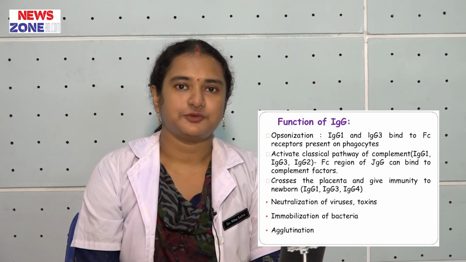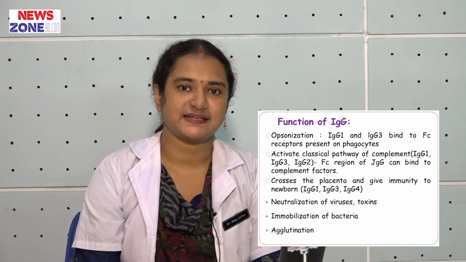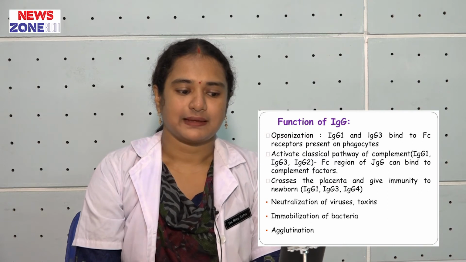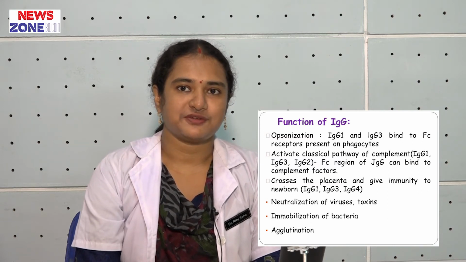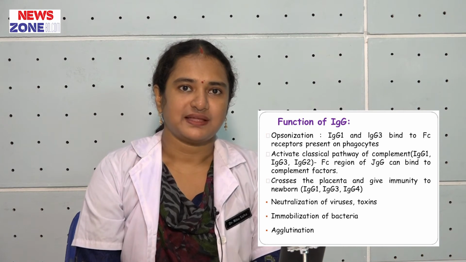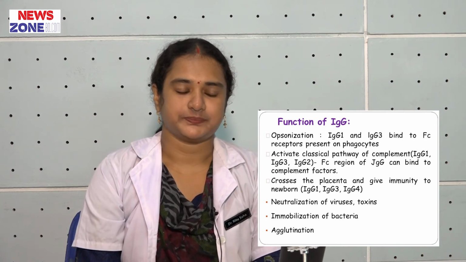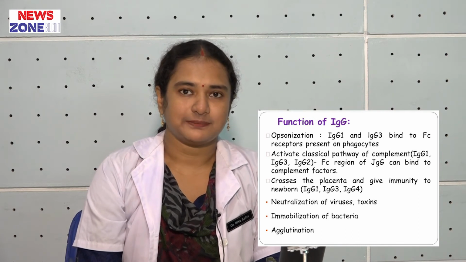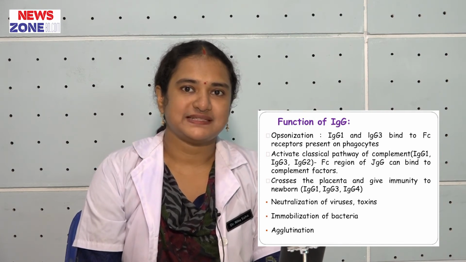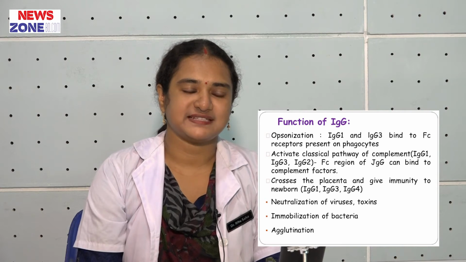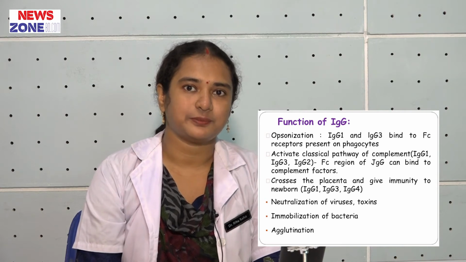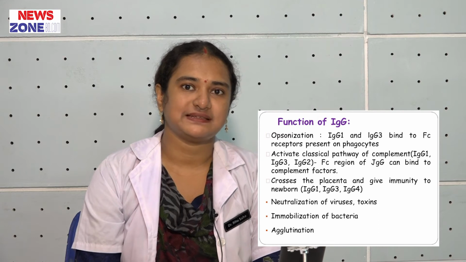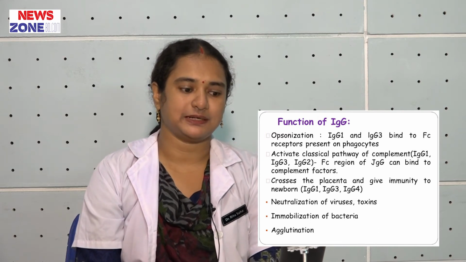Opsonization. Immunoglobulin G1 and G3 have Fc receptor on phagocytic cells, so they can act as opsonin. They can activate the classical pathway of complement. Immunoglobulin G1, G2 and G3 can activate the classical complement pathway. Immunoglobulin G4 cannot activate the complement pathway.